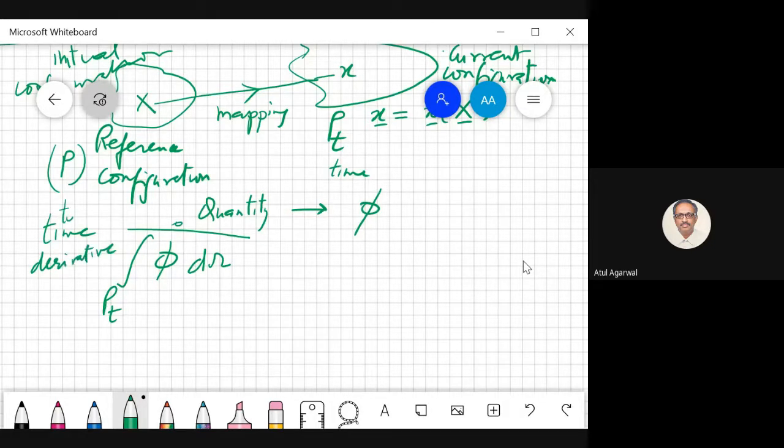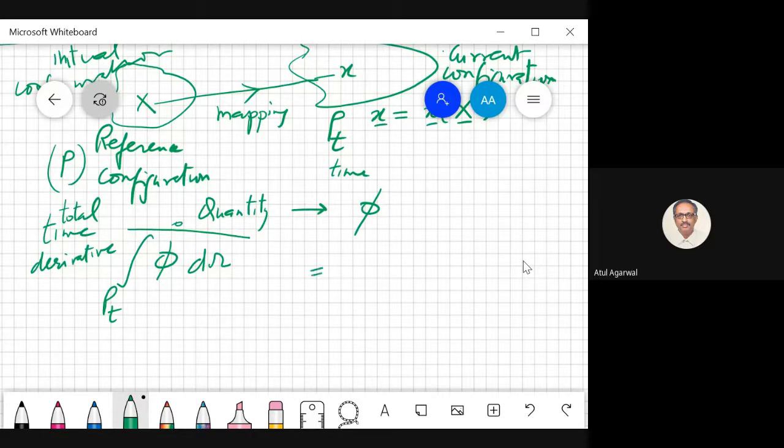You can call it the total time derivative. Any problem with this? So we have some quantity phi defined. This is something per unit volume. You multiply it with d omega and integrate it. So this becomes the total quantity in the object. You want its time derivative.